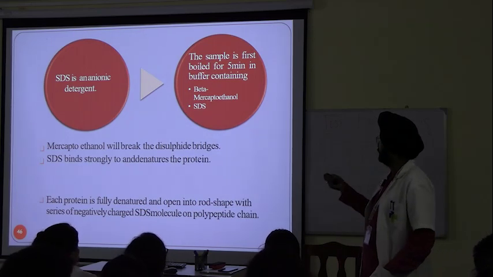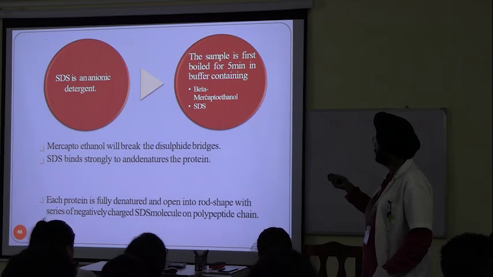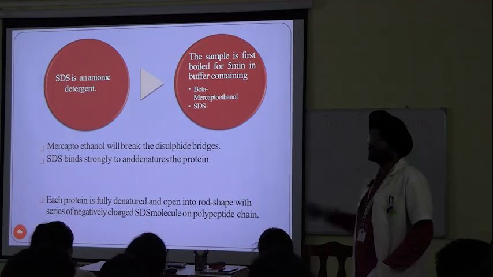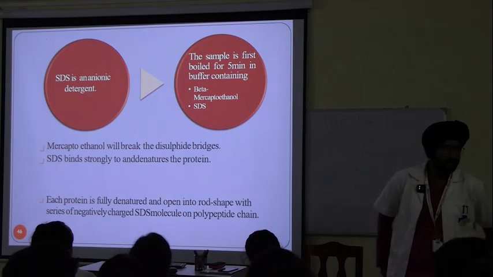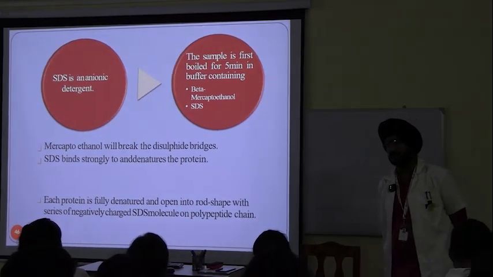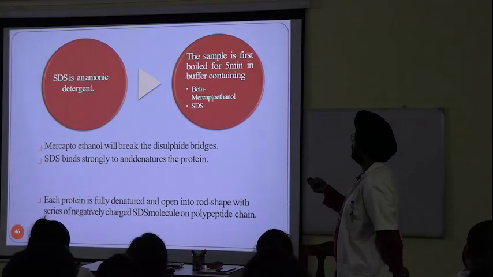Yes, proteins. The sample is first boiled for 5 minutes in buffer containing beta-mercaptoethanol and SDS. So what is the first step in SDS PAGE? Boiling of sample in buffer containing what?